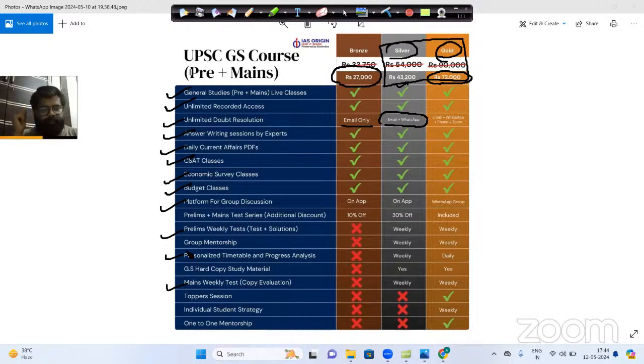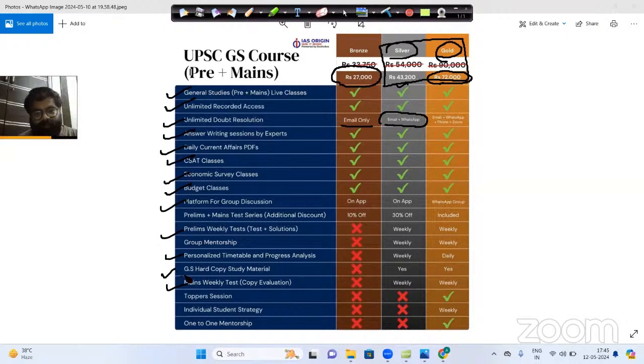Mentors and your guides will help you properly, and they will provide you a personalized timetable. That means IAS Origin will analyze your daily routine, and according to your daily routine, we will provide you a timetable which you can follow very easily. And if you follow that with dedication, there will be the highest chances of clearing this particular examination.